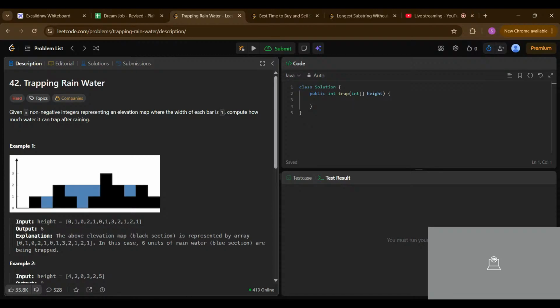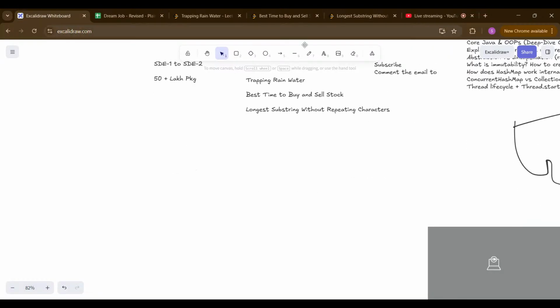Okay, so as you can see in the image, we have the array with the zeroth position containing zero, then the first position containing one block, then the second position containing zero blocks. So as you can see, in between the two blocks we can store the water. If it is more than that, the water will overflow. So let's see this in our Excel drawing sheet. Let's start with the question.